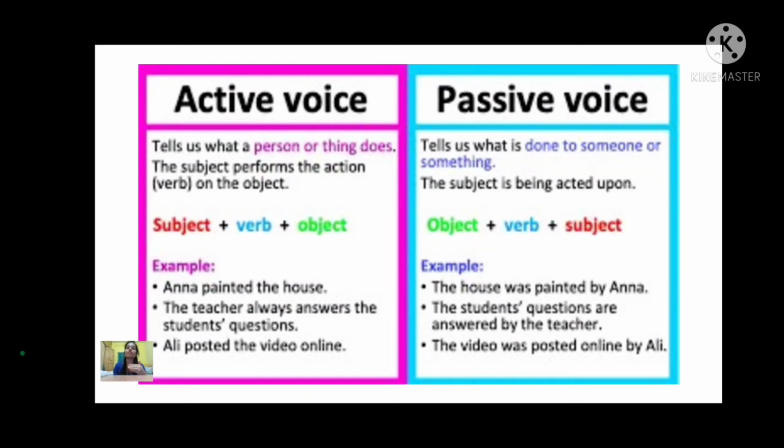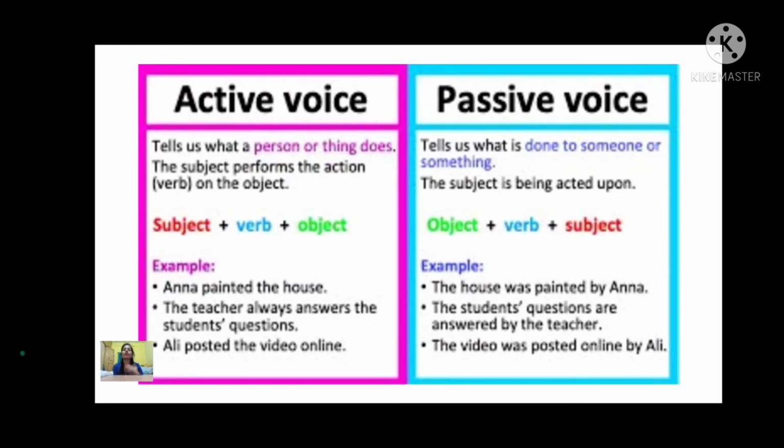Okay, and here let us see the example of both this. First, active: Anna painted the house. Yes, in passive what will come? First, the object we have to bring this side. Yes, first pick the house, which is the object. Okay, the house was painted by Anna.